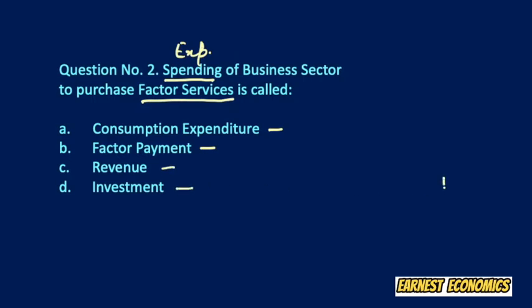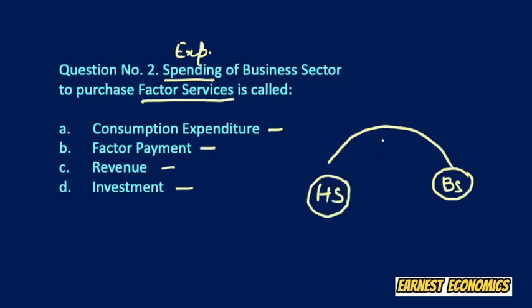It is the business sector who gives money to the household sector for factors of production or factor services, and that very payment is called factor payment. So the right answer is factor payment, which is the B option.